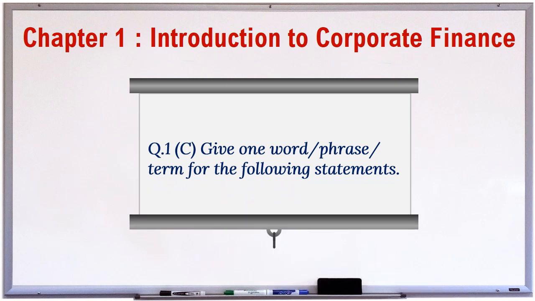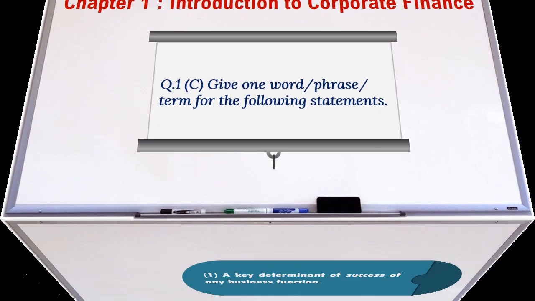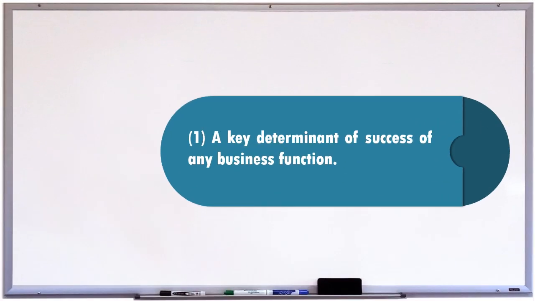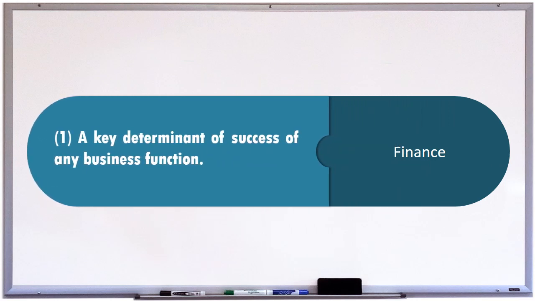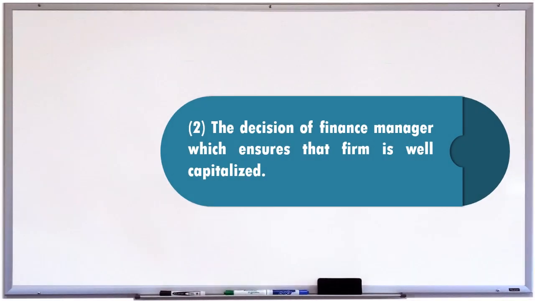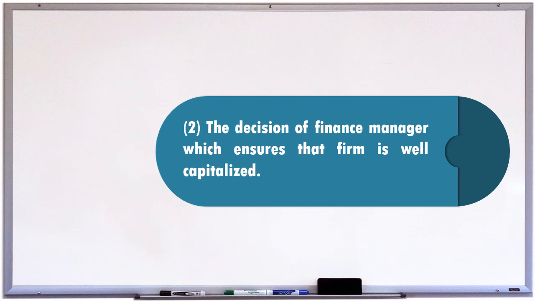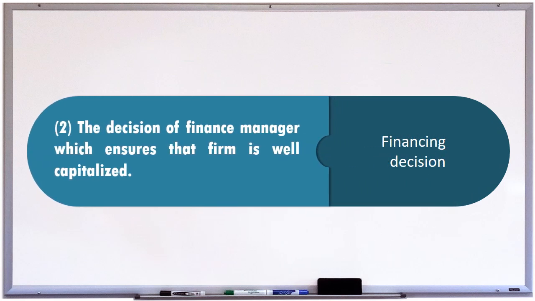Question 1. C. Give one word, or phrase, or term, for the following statements. 1. A key determinant of success of any business function. And the answer is finance. 2. The decision of finance manager, which ensures that firm is well capitalized. And the answer is financing decision.